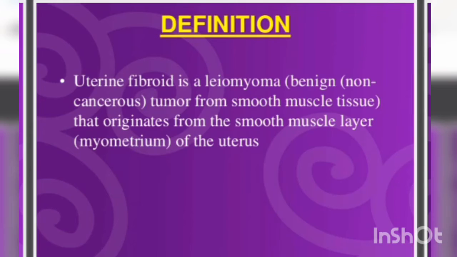So the first is definition, that is, a uterine fibroid is a leiomyoma, which is a benign non-cancerous tumor from the smooth muscle tissue, which originates from the smooth muscle layer, that is the myometrium of the uterus. So basically a uterine fibroid is a leiomyoma or a benign non-cancerous tumor from smooth muscle tissue.